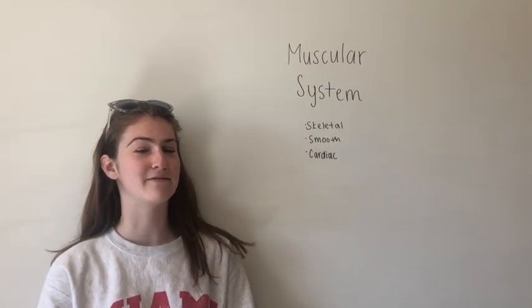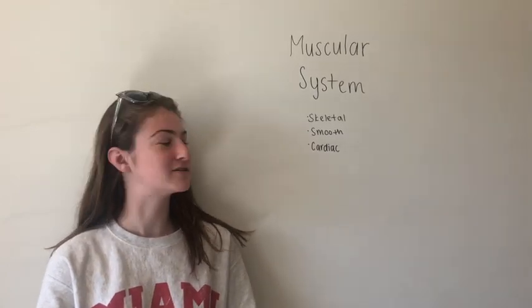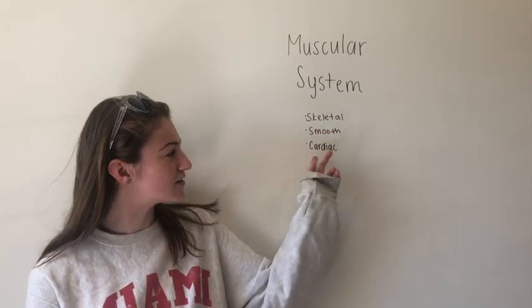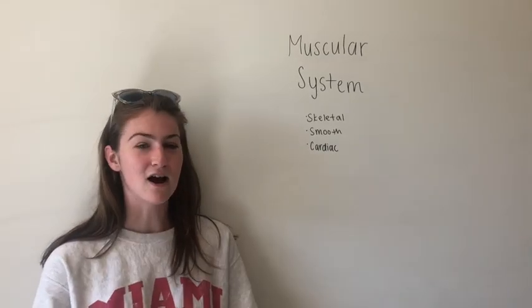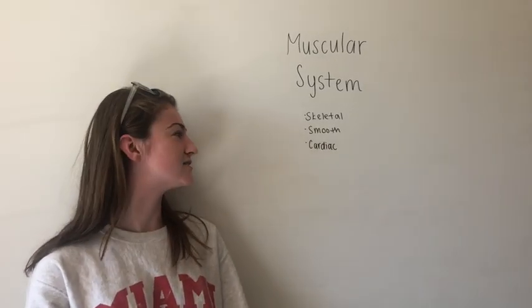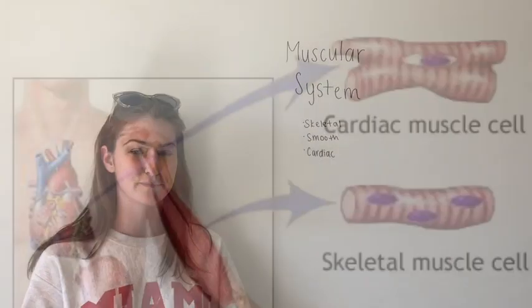organ systems that we have in our body. It consists of various different types of muscles: the skeletal, smooth, and cardiac. The cardiac is found in the heart. The smooth is found in hollow organs such as the digestive system, and skeletal muscles are anything that we voluntarily move.